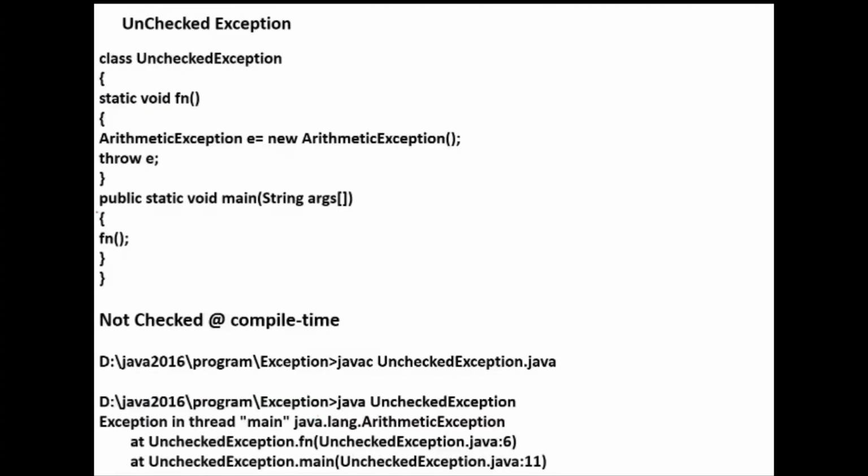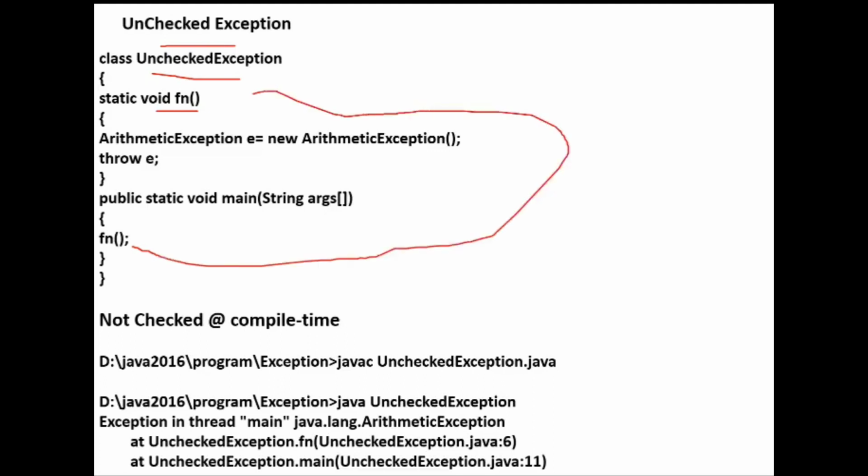And then next, unchecked exception. Here I have created a class called UncheckedException, and within that I have the same static function fn. When the program is executed, it calls the function fn. Within fn, I have created an object for arithmetic exception. This arithmetic exception is an unchecked exception.